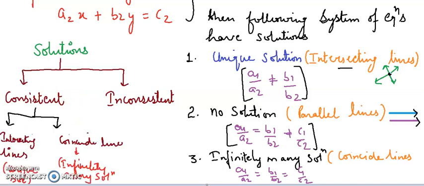So students, I'm repeating once again, consistent means intersecting lines mean a unique solution and coincident lines mean infinitely many solutions. Both are part of consistency. And what is the meaning of inconsistent? Inconsistent means no solution, right? So when are lines inconsistent? When there are no solutions. So let's have one question based on this concept.